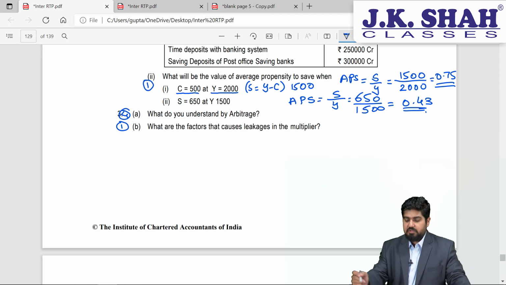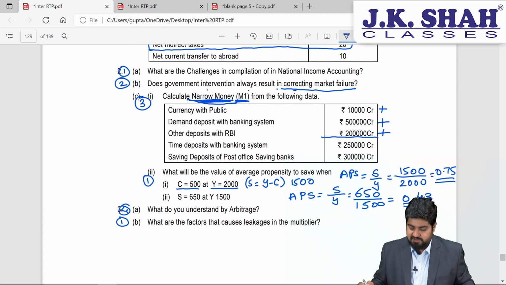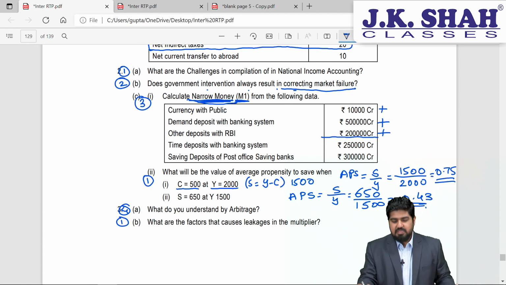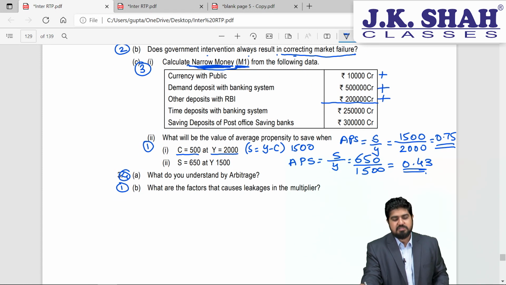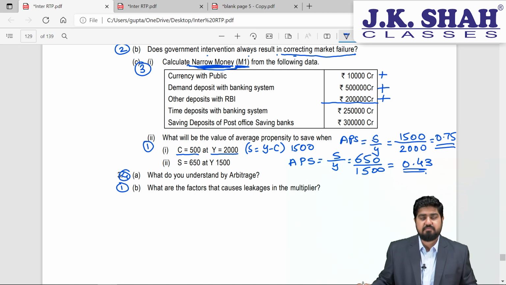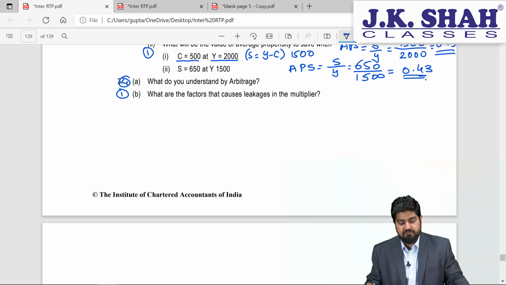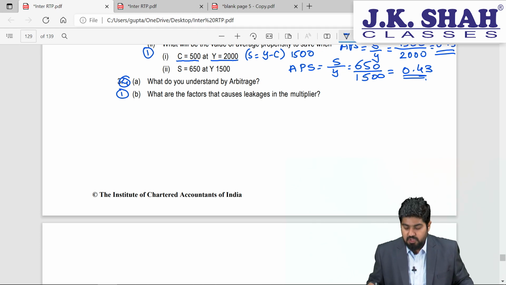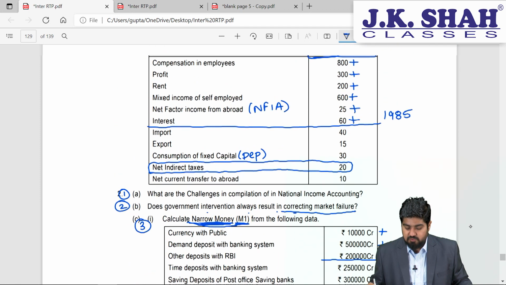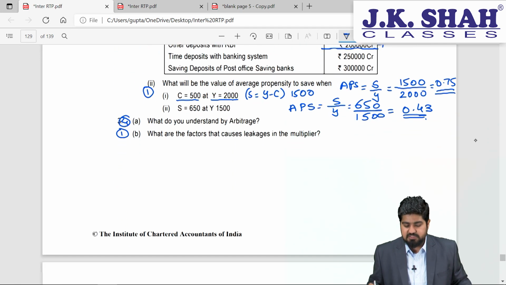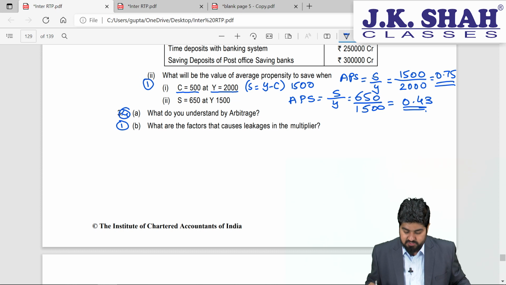So this is how you need to calculate the answer, students. This will fetch you 3 marks. Isn't it very easy? Imagine if this kind of questions come in your examination, you can get full marks in this type, right? Let's go ahead. Question number 3, part A. Now this is the first time we are solving the first question for chapter number 4. Before this we have been solving around chapter number 1, 2 and 3, majorly chapter number 1 if I want to be very honest with you.